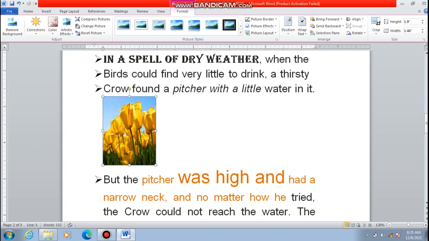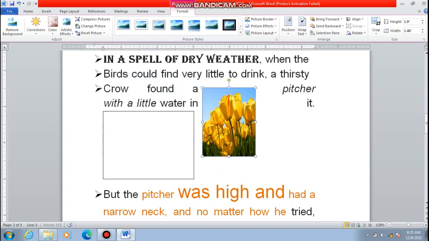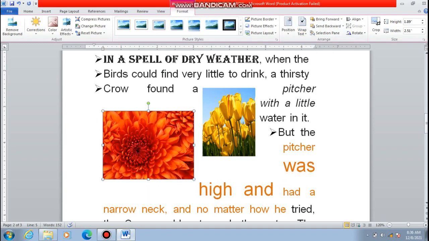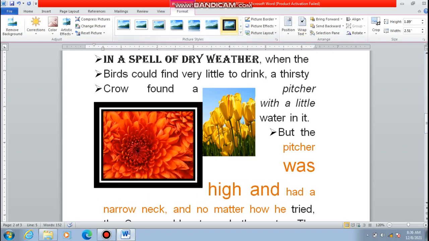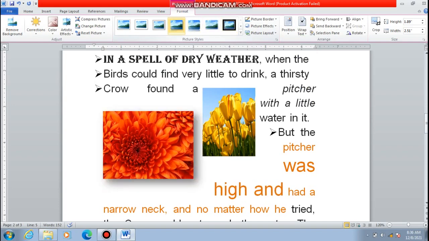You can move it left and right, wherever you want to take it. Look at the picture, and another picture. So this is how we can move the pictures around. You can give borders, but I'll explain that in the next session.